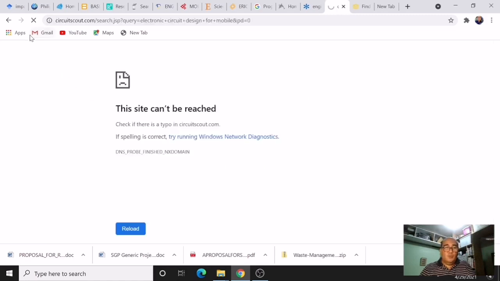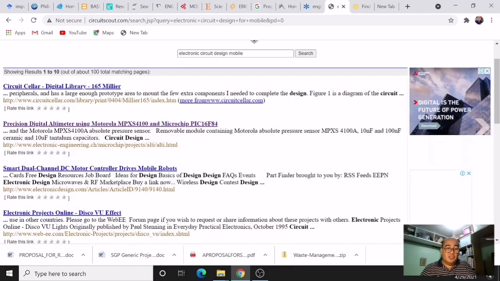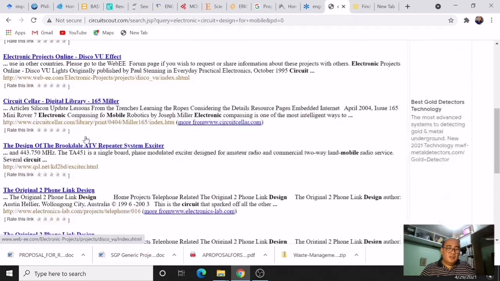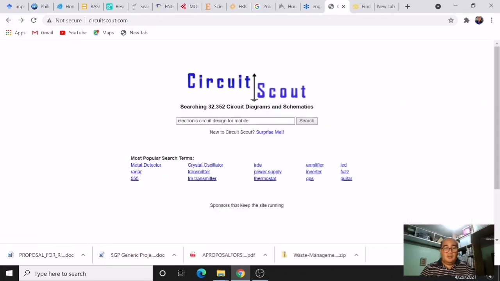So usually we use these materials in engineering researches. So you find there's precision digital altimeter using Motorola, electronic projects online, the design of the Brookdale ATB repeater system exciter. So Circuit Scout is for searching for circuit diagrams and schematics. So in case your study involves circuit diagrams and schematics, this is the best site for you to look into the different circuit diagrams and schematics.